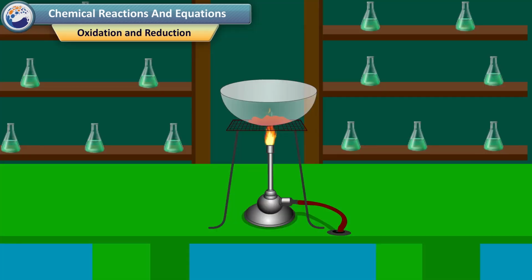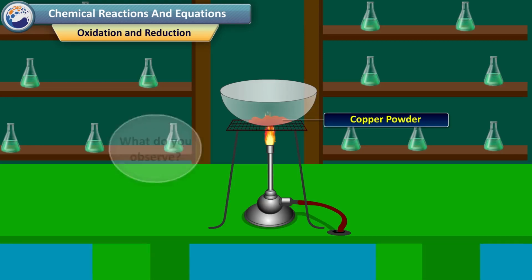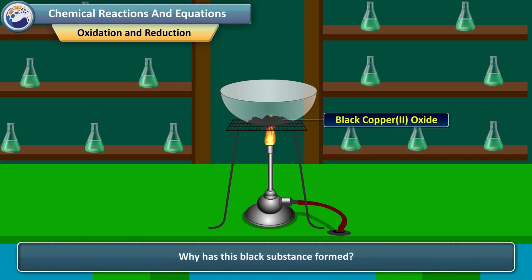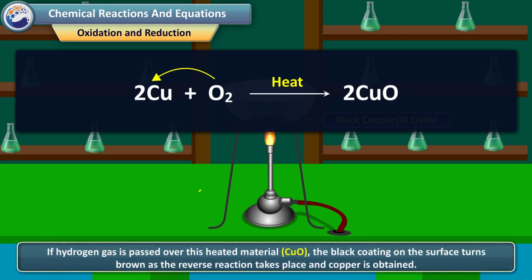Oxidation and reduction. Heat a china dish containing about 1 gram copper powder. What do you observe? The surface of copper powder becomes coated with black copper(II) oxide. Why has this black substance formed? This is because oxygen is added to copper and copper oxide is formed. If hydrogen gas is passed over this heated material, that is copper oxide, the black coating on the surface turns brown as the reverse reaction takes place and copper is obtained.